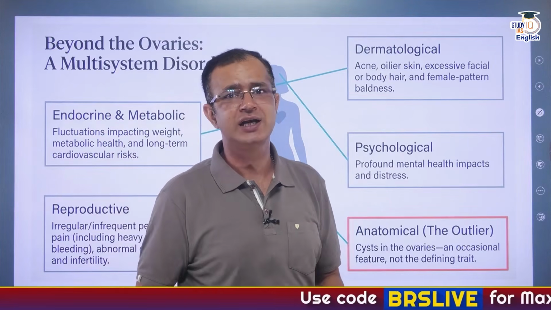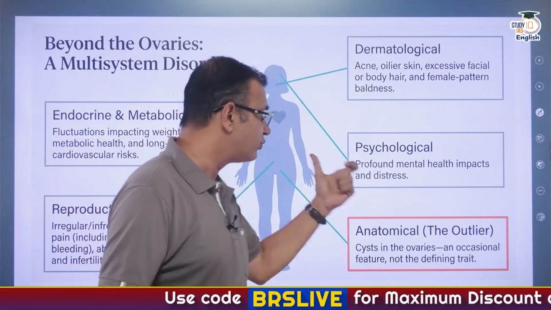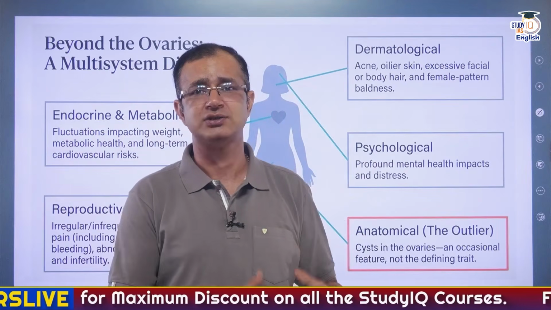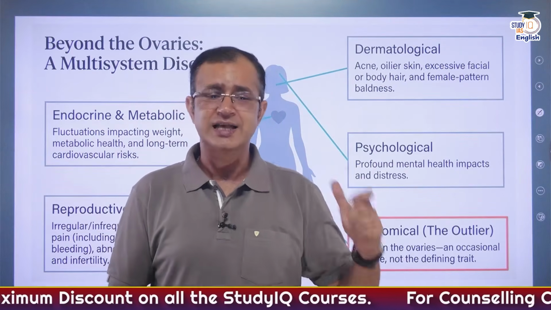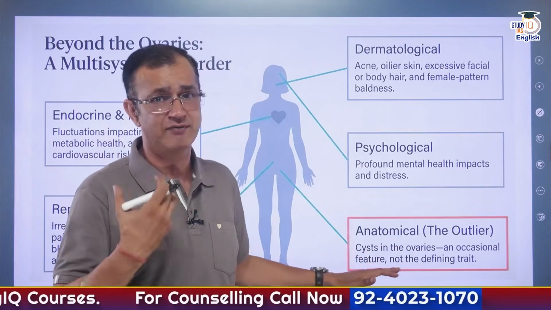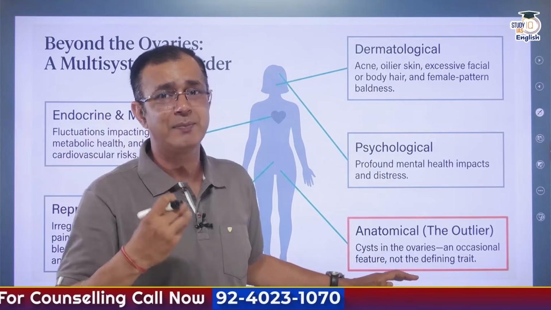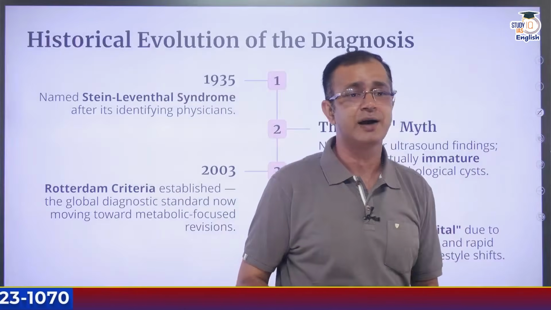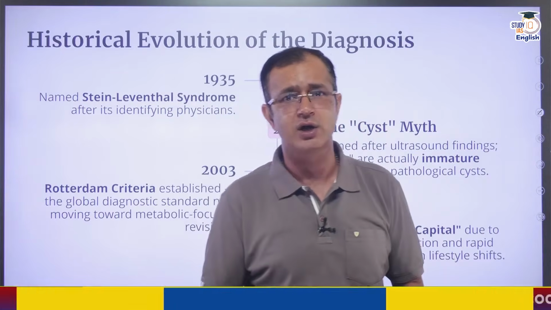And there is a psychological aspect as well, because mental health is profoundly impacted, and there is distress that this syndrome causes. At the same time, when it comes to the anatomical aspect, the cysts which develop in the ovaries, please remember that this is an occasional feature and not a defining trait of the syndrome that we are talking about.